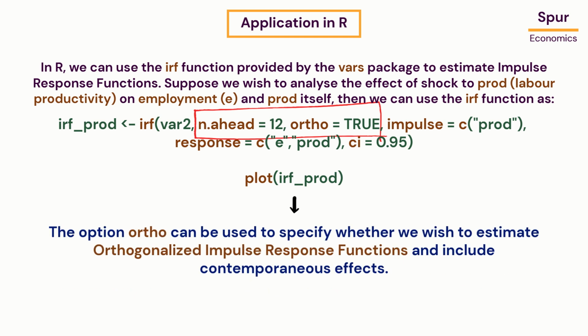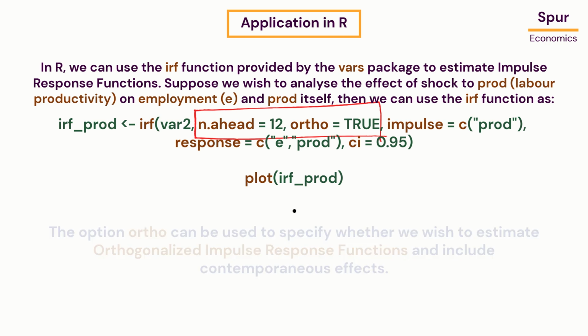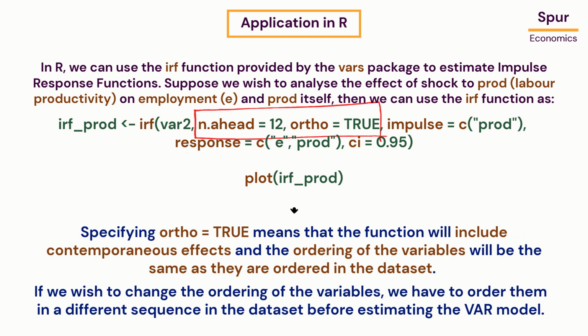The option ortho can be used to specify whether we wish to estimate orthogonalized impulse response functions and include contemporaneous effects. Specifying ortho equals true means that the function will include contemporaneous effects and the ordering of the variables will be the same as they are ordered in the dataset. If we wish to change the ordering of the variables, we have to order them in a different sequence in the dataset before estimating the VAR model.